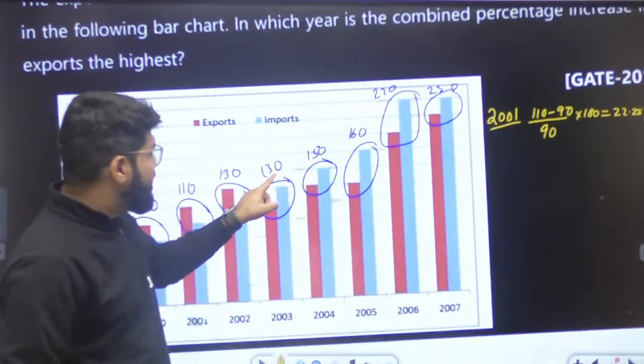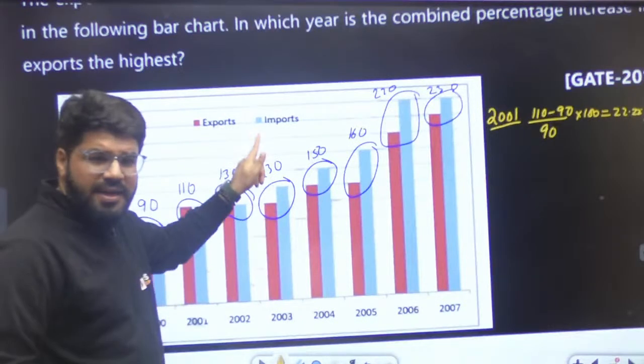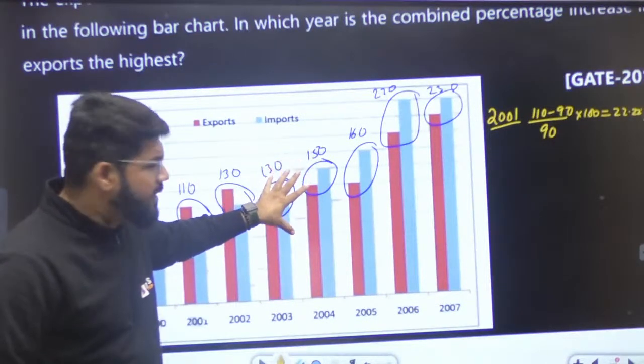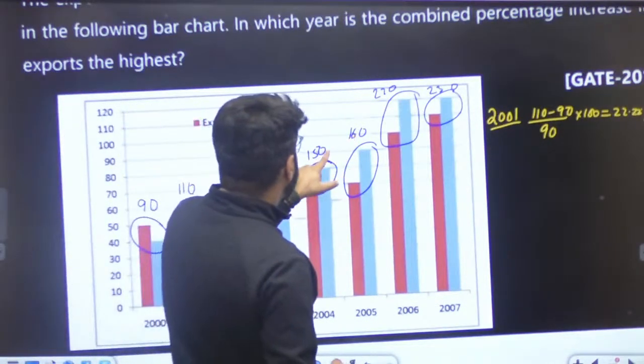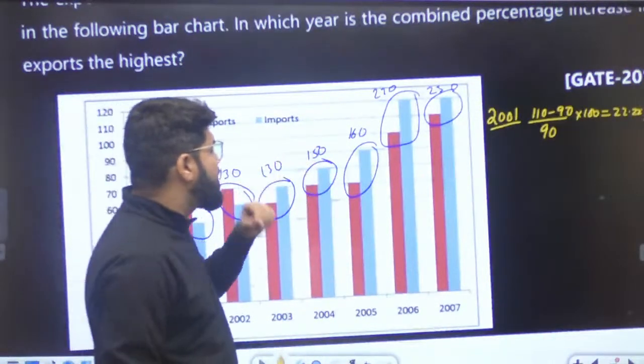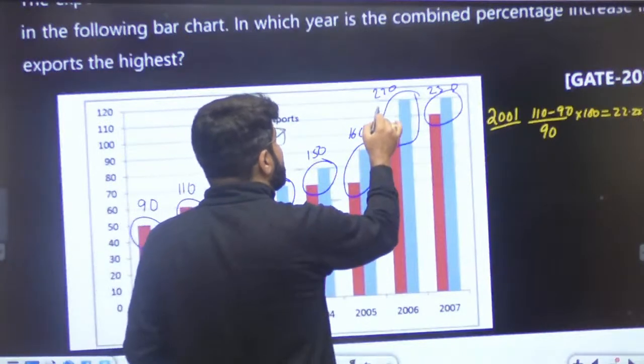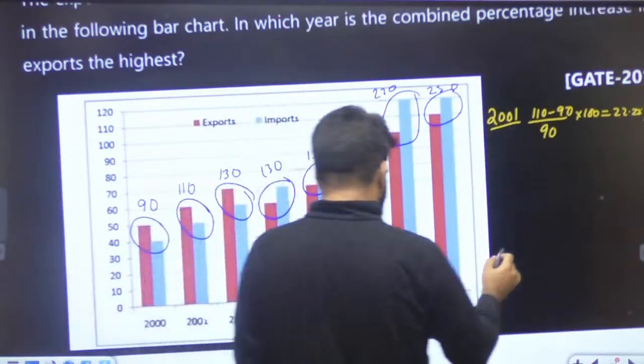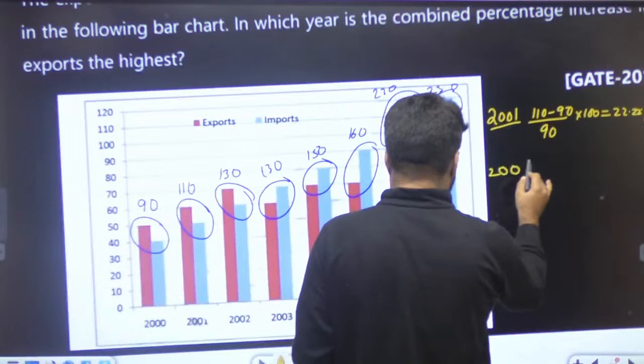Now this is 20 divided by 130. The denominator increases more, so this cannot be the overall highest answer. Then 160. Now this is 10 by 15. This is even smaller. The numerator will be small and the denominator delta is big. Here there is a sudden big jump. So let us directly come to 2006.